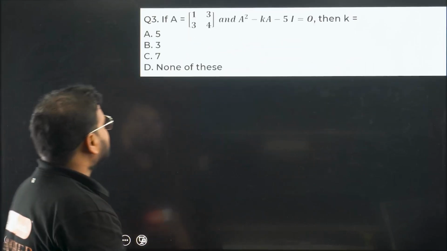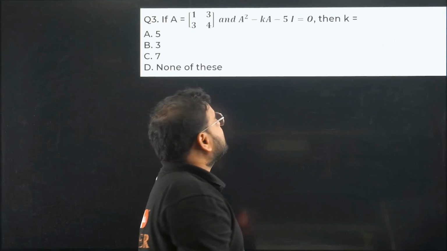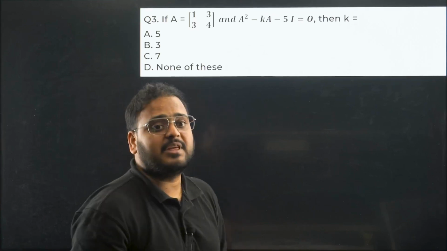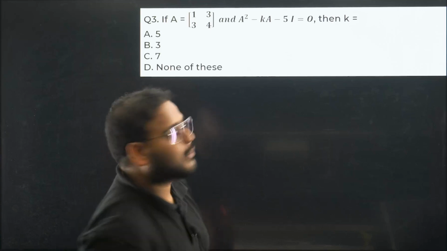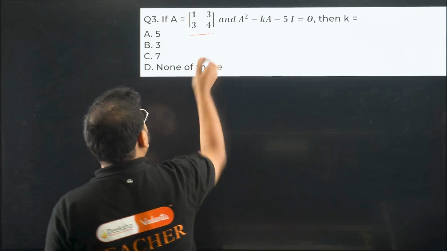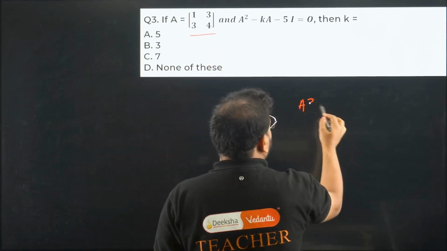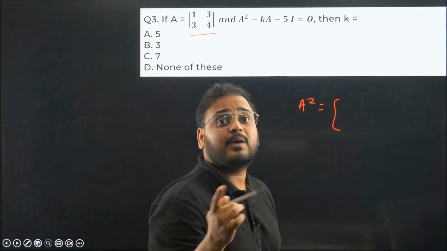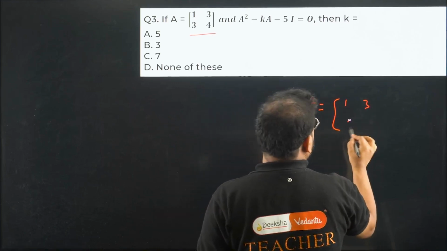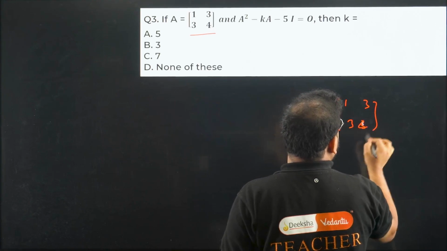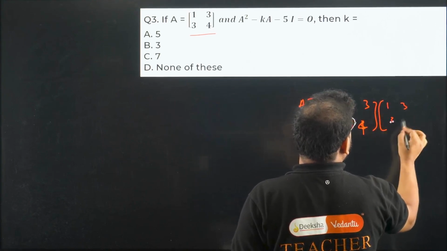Now question number 3. Over here they are saying find the value of K if the equation is given to you in matrix form as A square minus K A minus 5I. First step is to find A square. How do you find A square? Exponents, A into A. A is 1, 3, 3, 4. Here also 1, 3, 3, 4.